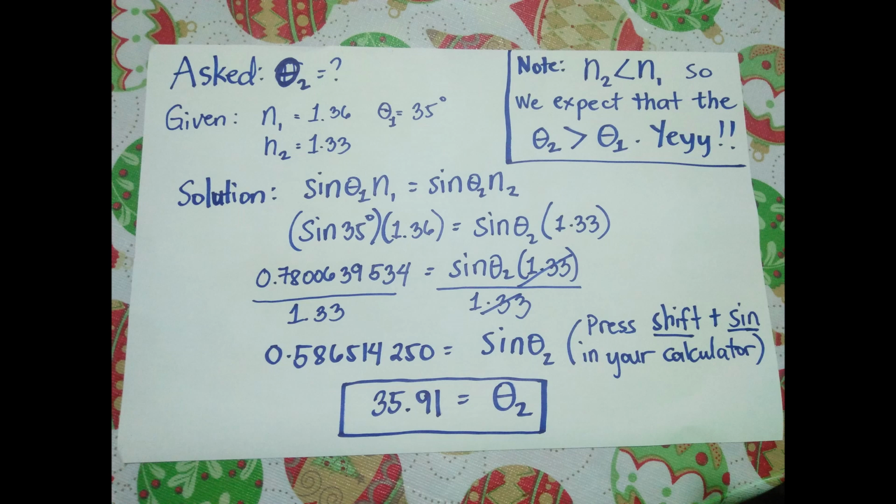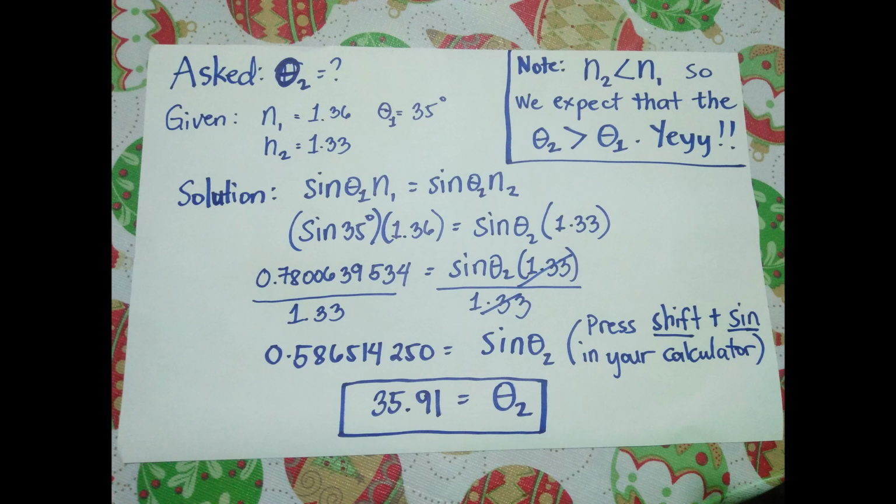Just directly press shift and then press sine. Once you do that, press the equal sign and you will have the result, which is 35.91 degrees as our angle of refraction.